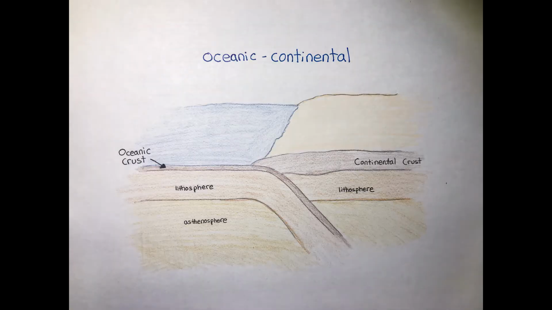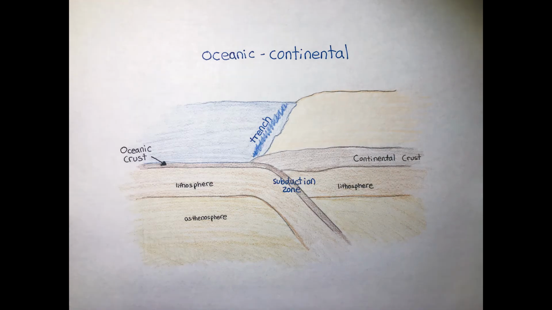At oceanic-continental convergent plate boundaries, the oceanic plate is subducted underneath the continental plate because of the oceanic plate's higher density. This is the subduction zone. The subduction of the oceanic plate leads to the creation of trenches, deep underwater depressions in the ocean floor. Underwater trenches are the deepest points on Earth.